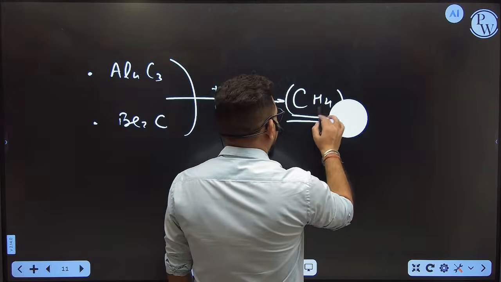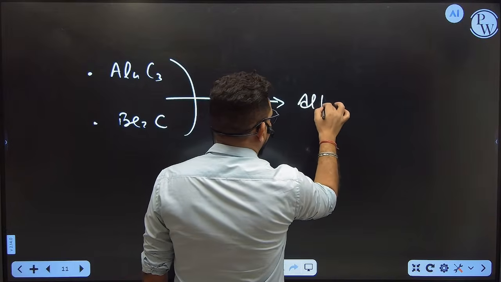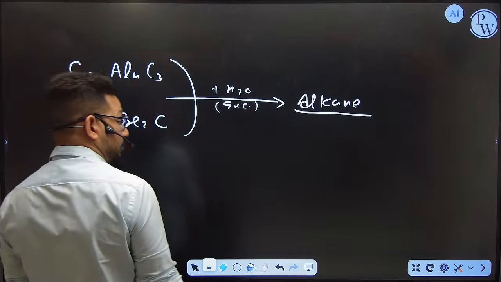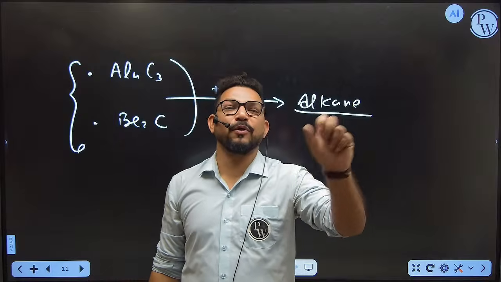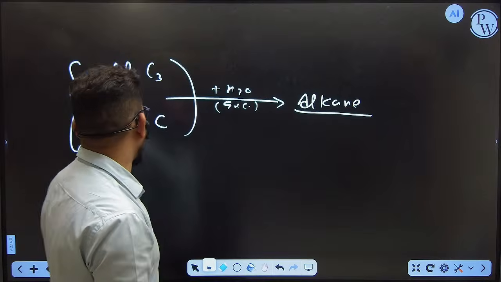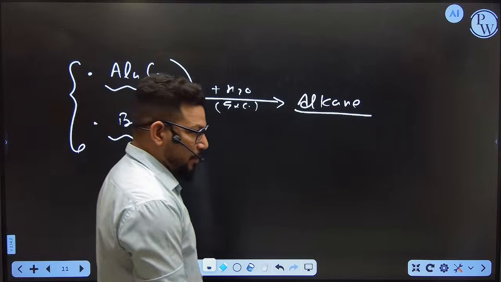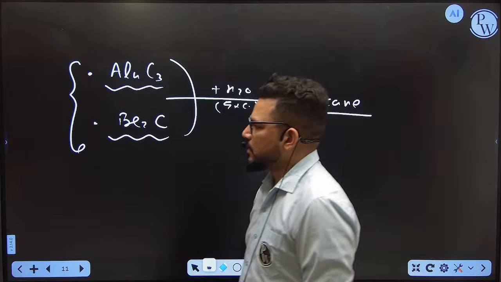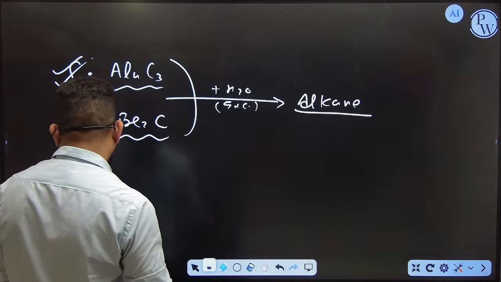So that means by this method we can form alkane. This is another method which is most important for all of you, because they are going to ask you which carbide is capable of forming the alkane in the lab. So keep in your mind, two carbides are capable of forming alkanes in a lab. One is called aluminium carbide and the second one is called beryllium carbide. So this is another important section, another way through which we form the alkane in the lab.